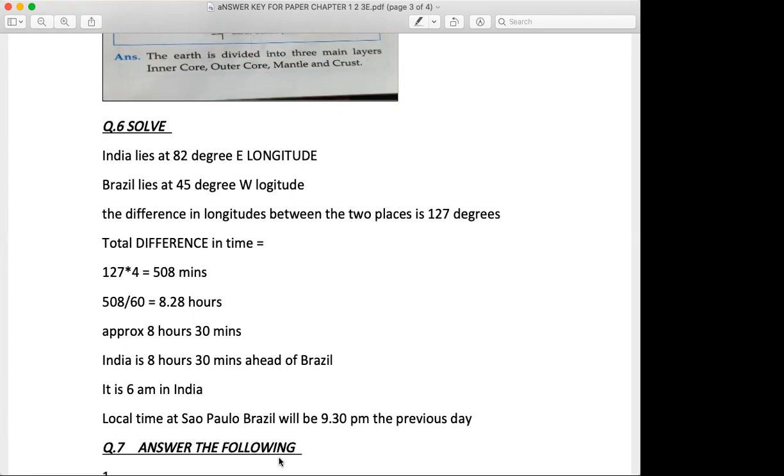How you will divide the 2 marks? I'm showing it to you all. Please pay attention. Students, for writing the difference between India's longitude and Brazil's longitude, total difference, you will get half mark.